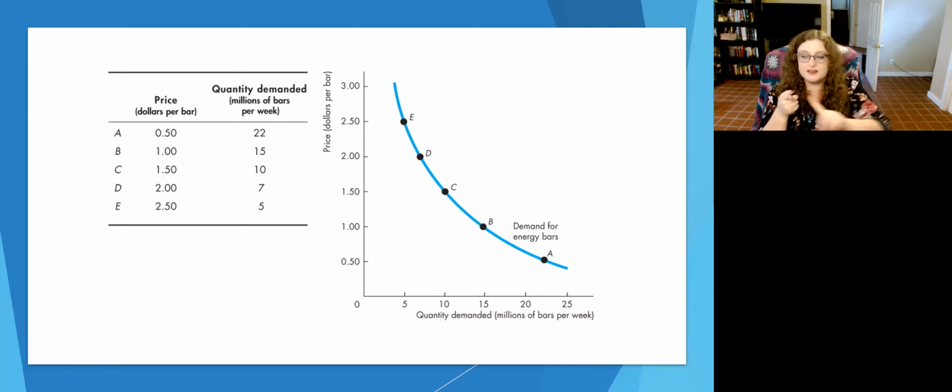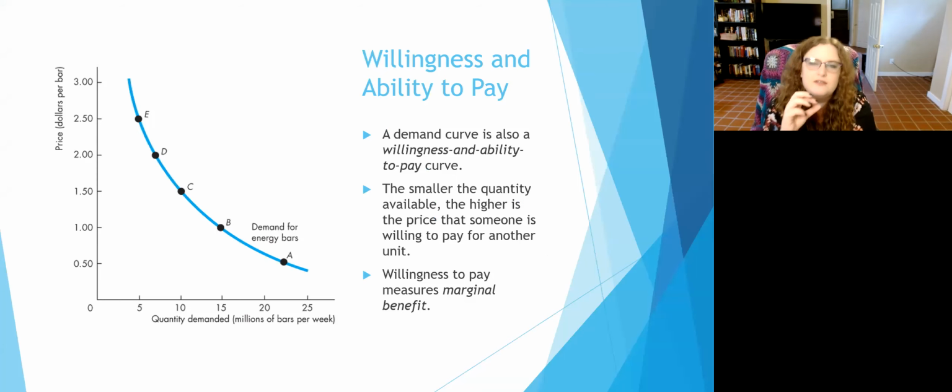And then when we connect all those dots together, we have a demand line. Okay, cool. So this kind of says our willingness to pay, right? This says at like point A with 22 million candy bars, people are willing to pay about 50 cents each for that many of them. If there were much less candy bars, let's say that there were only 5 million candy bars.